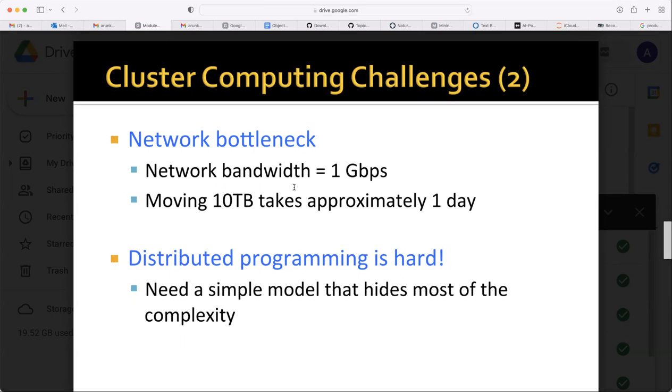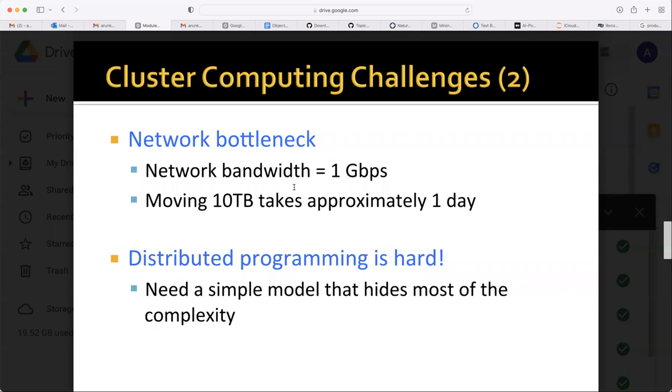So distributed programming is hard; we need a simple model that hides most of the complexity. We are not interested in how these problems are addressed. For the programmer, what he needs is how to use it once somebody has built a distributed architecture. So we are going to discuss that.